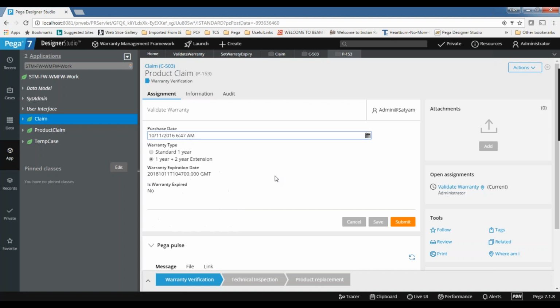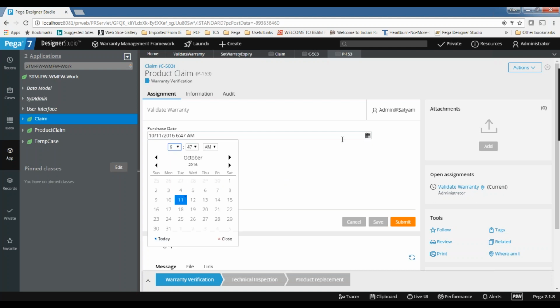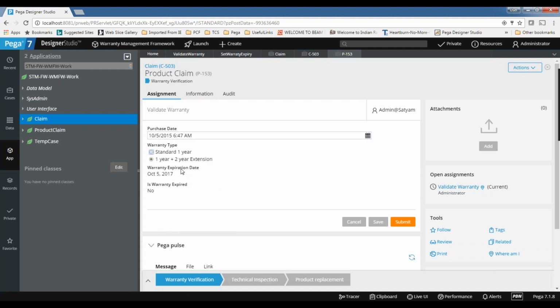Whenever I can see his warranty is coming expired now because the warranty expired in 2018. Let me give some old value 115. It is also not expired. Let's select 1. Now see, your warranty expired on October 5th 2016, that means just 5 days before. Now it's saying is warranty expired? Yes. That means that our calculation is working fine.